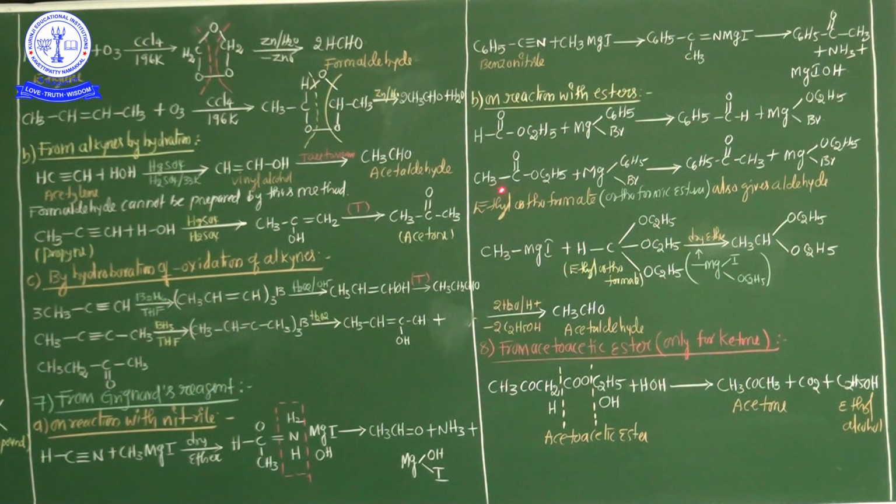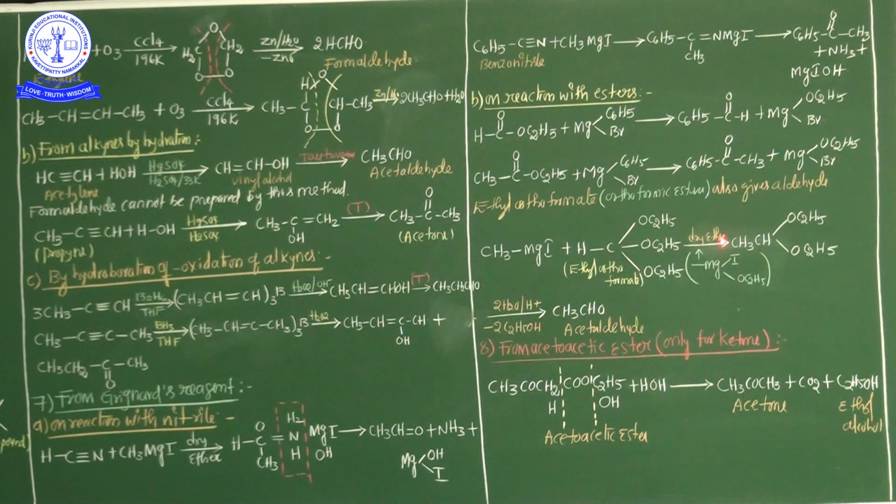Okay? Here one important point is there: ethyl orthoformate. It's nothing but orthoformic ester, which also gives aldehyde. Now see here, this compound is methyl magnesium iodide, treated with this one, HC(OC2H5)3. This entire product's name is ethyl orthoformate.